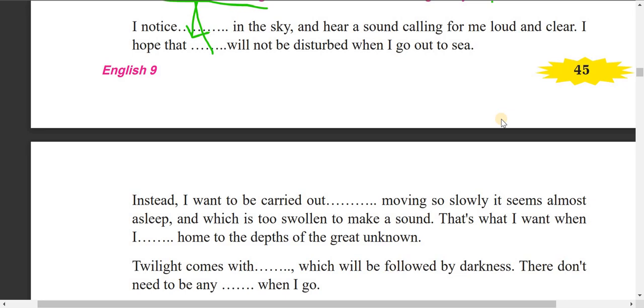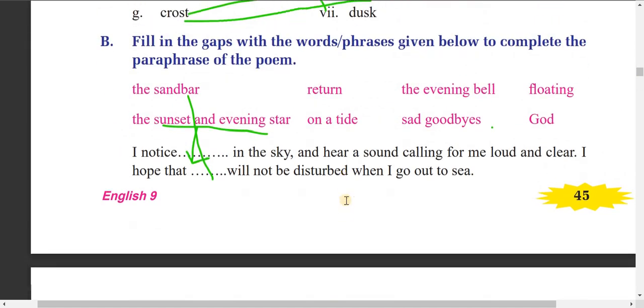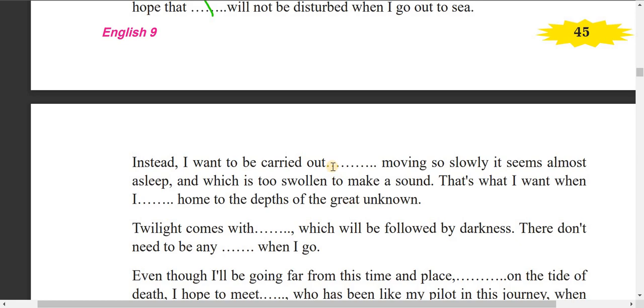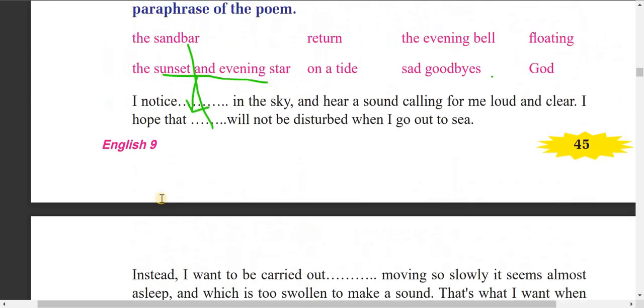And next one, instead I want to be carried out. Now here we should choose a word. Which one? Yes, on a tide. I want to be carried out on a tide, moving so slowly it seems almost asleep, and which is too solemn to make a sound. So it cannot make a sound. That's what I want when I return home. You can find return here.